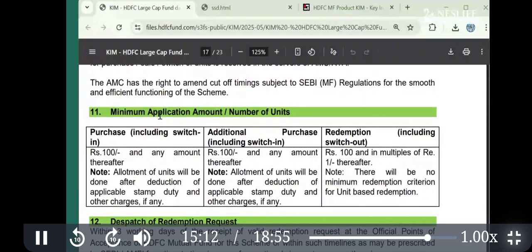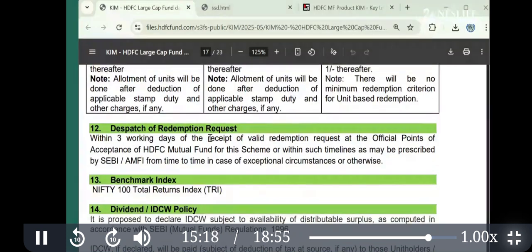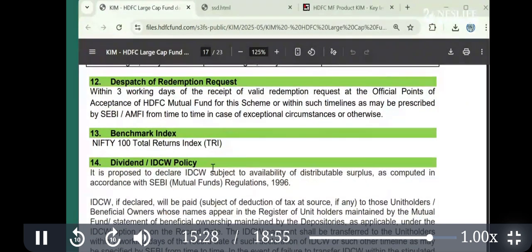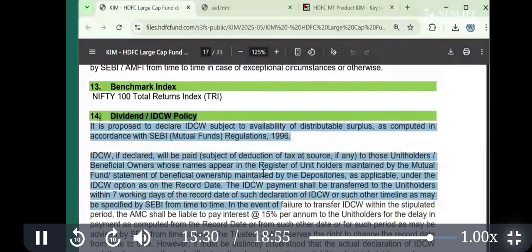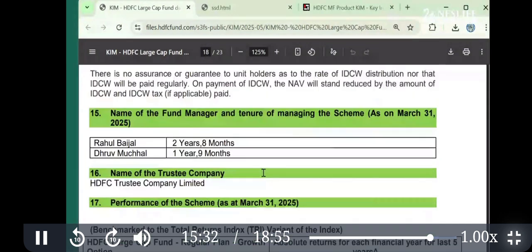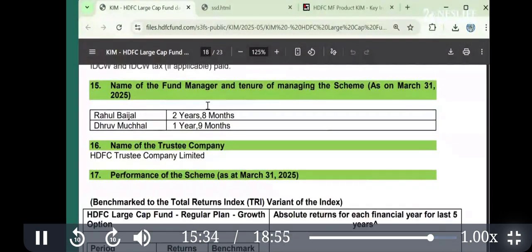Then it is mentioned the minimum application, how much is the minimum purchase order you can place. Then dispatch of redemption. These are operational things: how to buy, how much time, when to buy. Then there is a benchmark, and dividend history. Don't read this, useless. Then there is information about the fund manager as well.